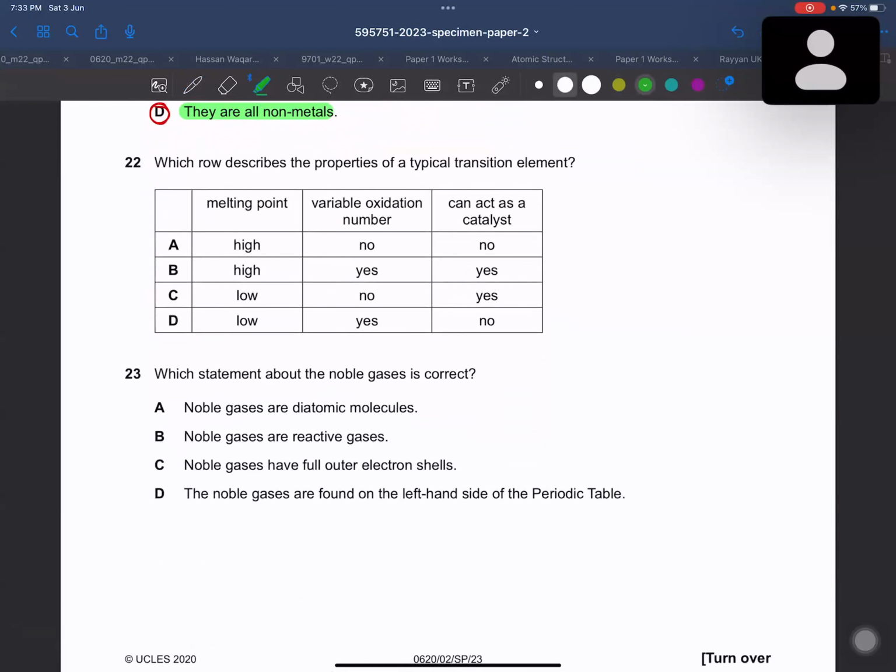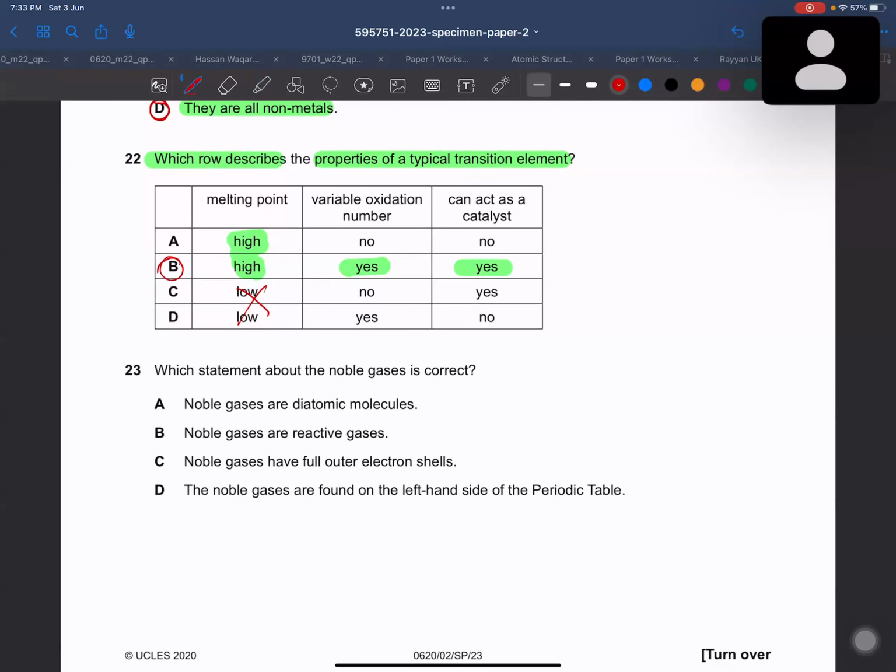Which row describes the properties of a typical transition metal? We know that they have high melting point. It means options C and D are completely wrong. And then they have variable oxidation state, and they can act as a catalyst. So the right answer for this MCQ would be B.